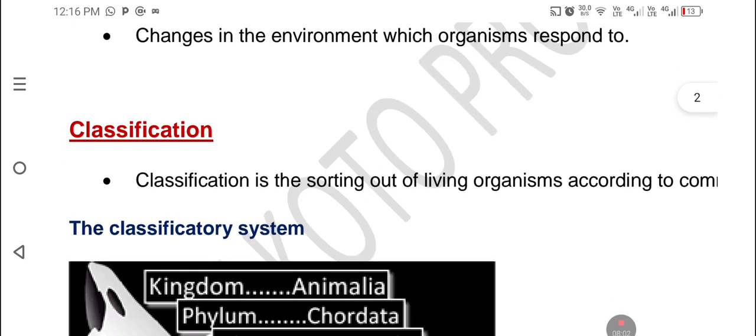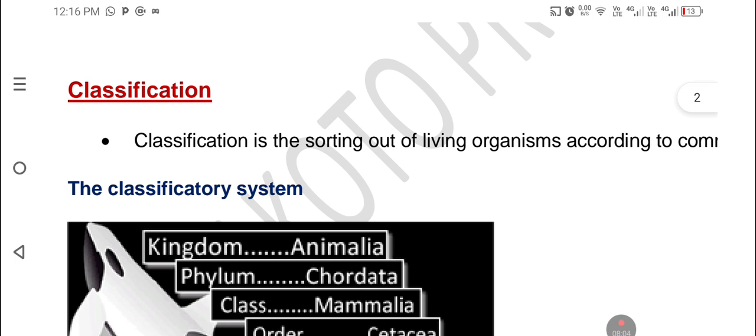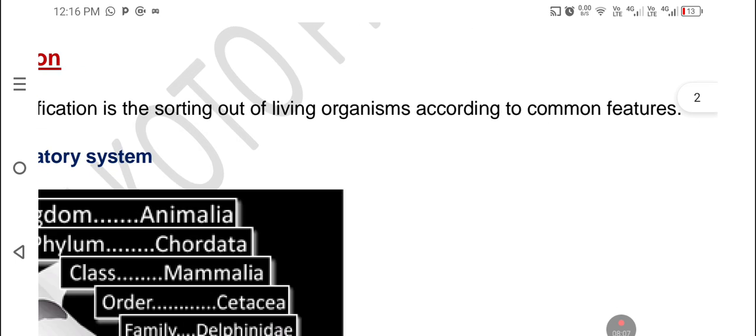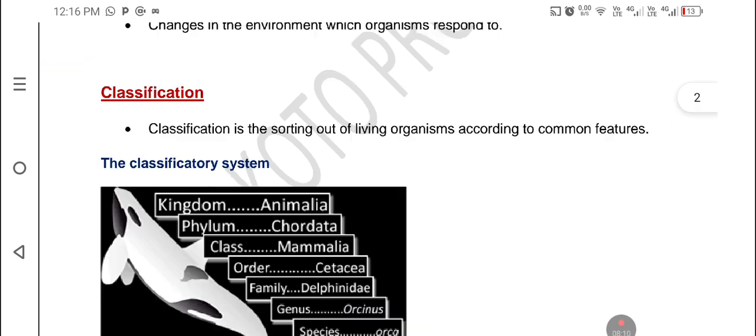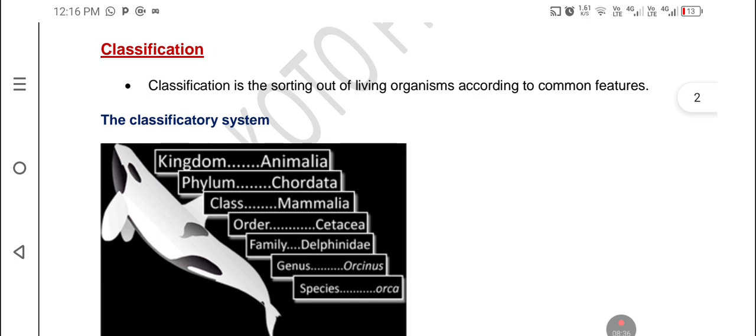Classification. Classification is the sorting out of living organisms according to common features. So classification is putting all living organisms together according to their common features. You classify them, you group them together according to their common features. So we have kingdom. What are some of the kingdom animals? You put them together and so forth.